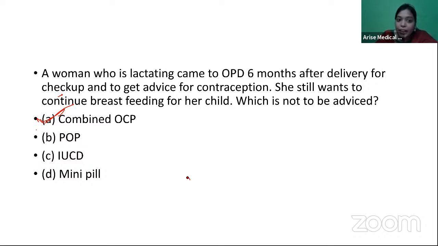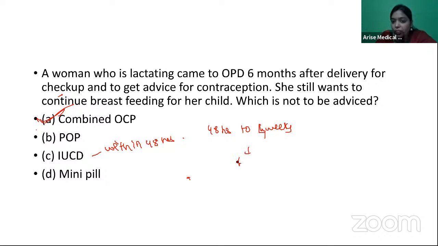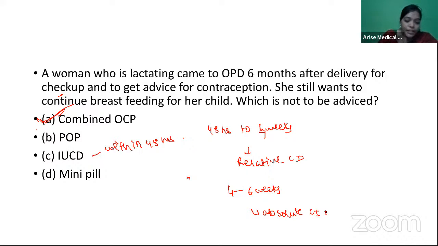Now, normally an IUCD can be inserted within 48 hours. From 48 hours to 4 weeks, it's a relative contraindication. 4 to 6 weeks is an absolute contraindication. Okay.